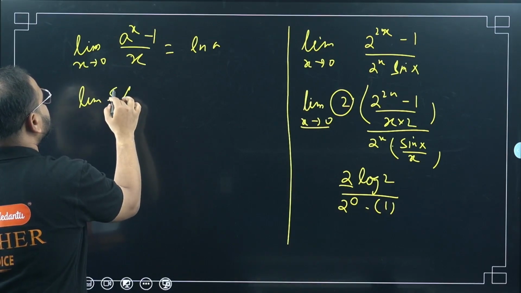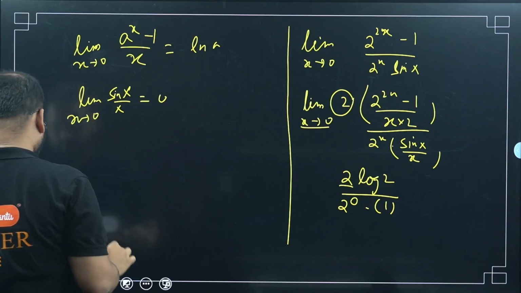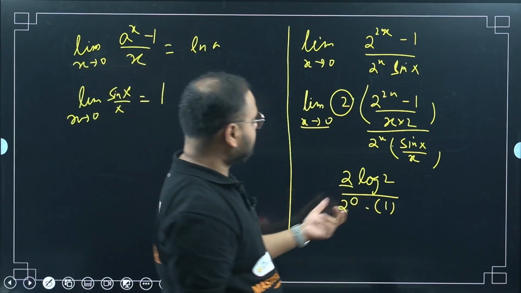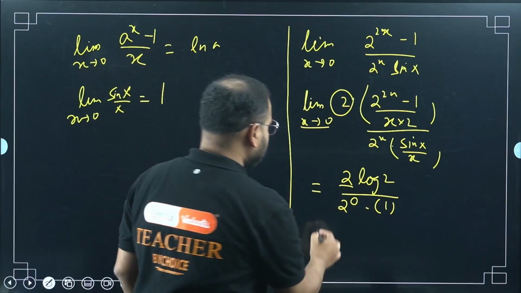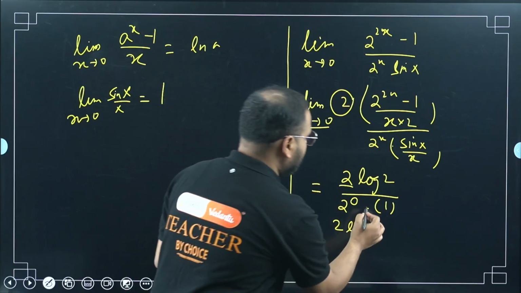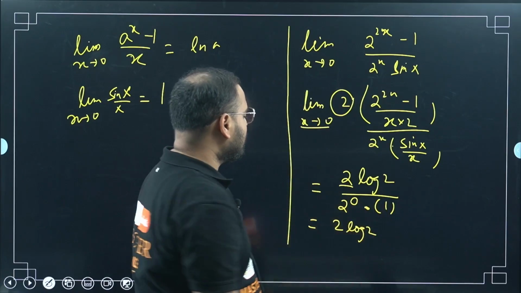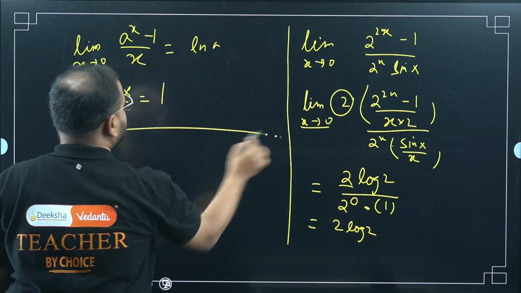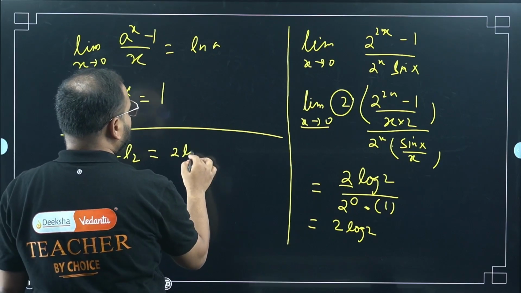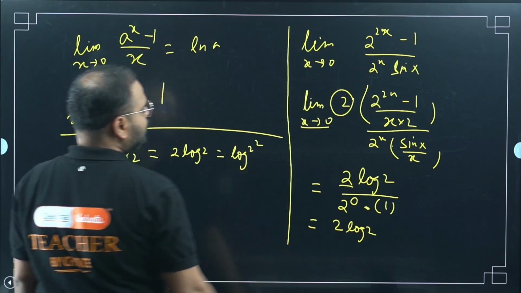Limit sin x upon x, when x tends to 0, is equal to 1, not 0, is equal to 1. So this is 1. This is my answer for the limit. So what I get is 2 log 2. This is multiplication, so 2 power 0 is 1 and 1 is just 1. So 1 into 1 is 1. So I can write this as limit L1 is equal to L2, which is equal to 2 log 2. Simply write this 2 on the top side, the property of log, 2 square, okay?